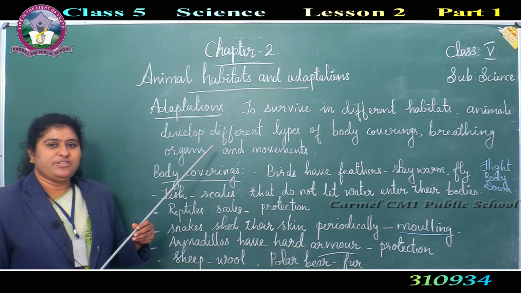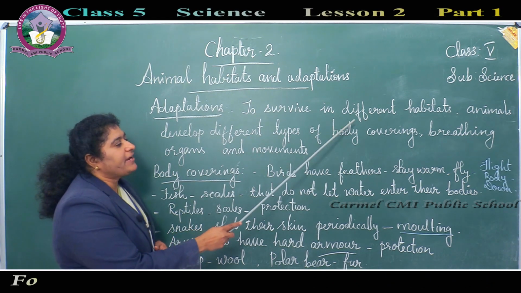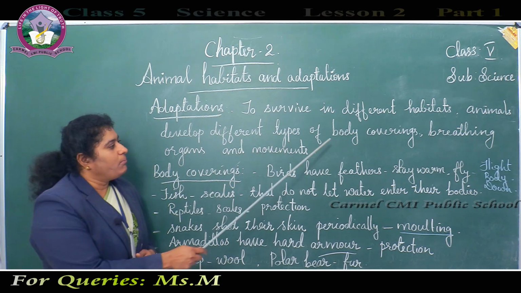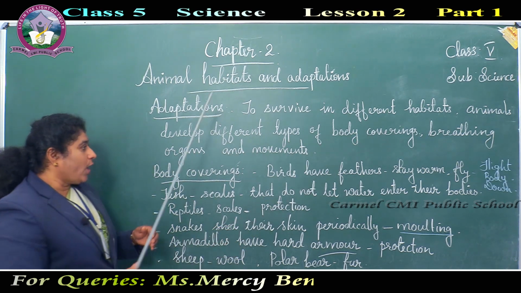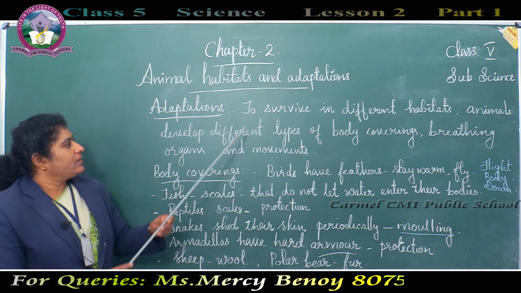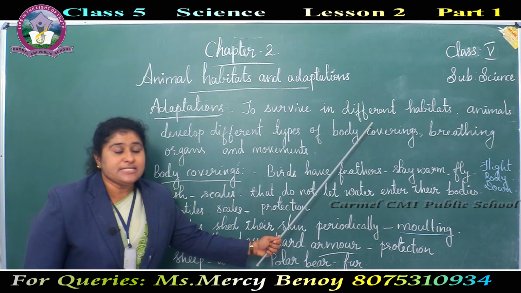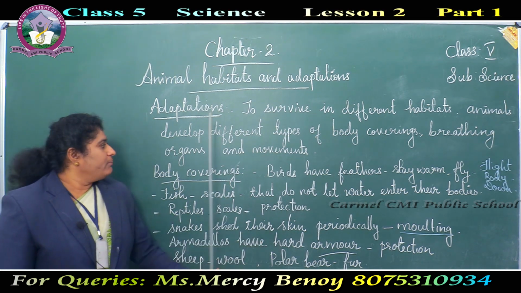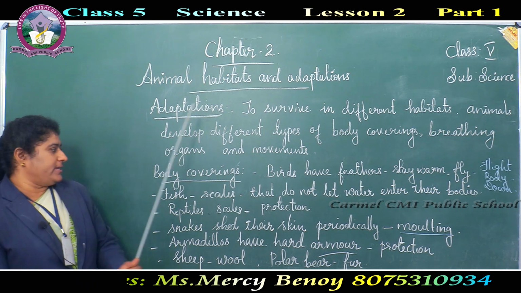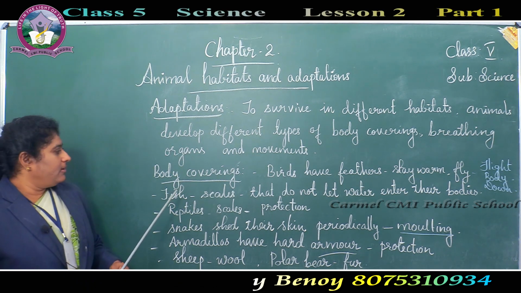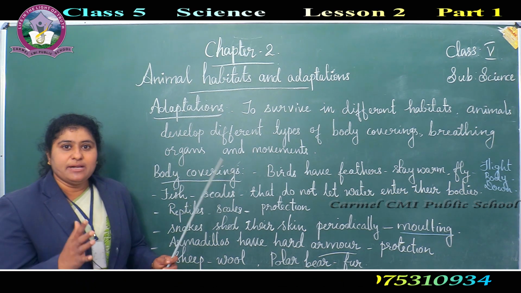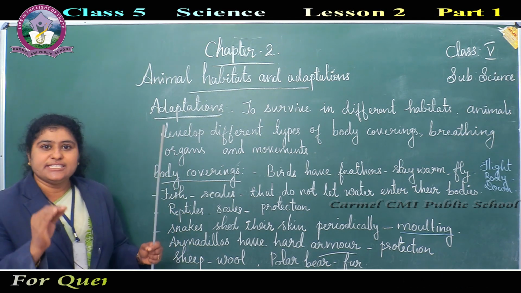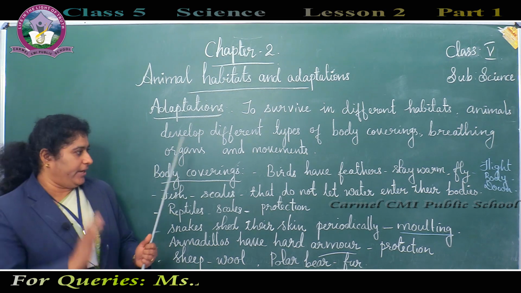Next is adaptations. To survive in different habitats, animals develop different types of body coverings, breathing organs and movements. Let us learn one by one. Body covering: animals have some body covering to adjust to the environment or surroundings.